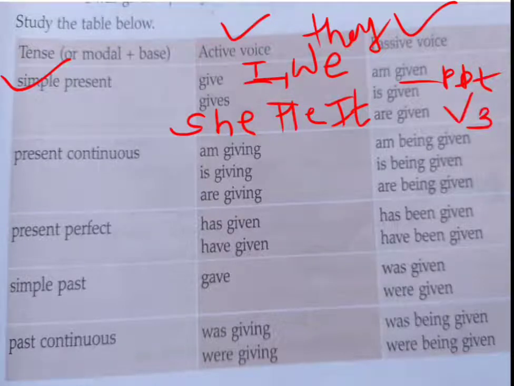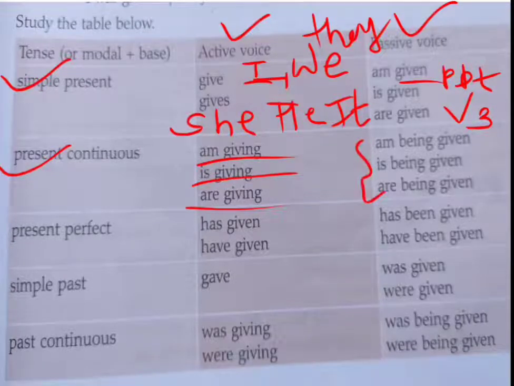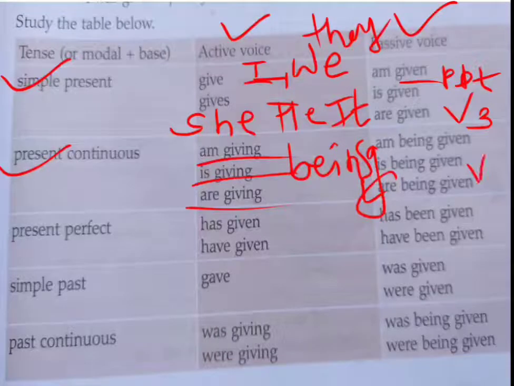According to the subject, we have to use am, is, are, and with this we have to use verb number 3. In present continuous, there is given am giving, is giving, are giving. So according to the subject, you have to choose am, is, are. Now what about this ing form? Here you have to write being, and once again verb 3. Am being given, is being given, are being given.